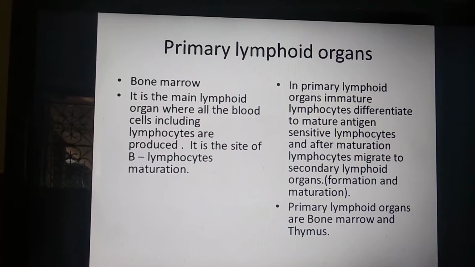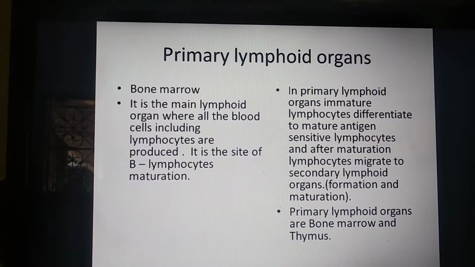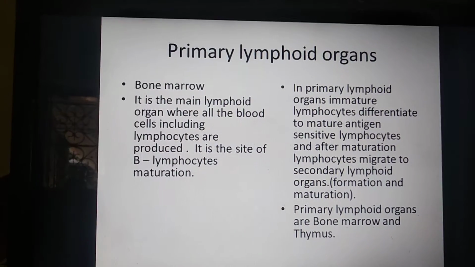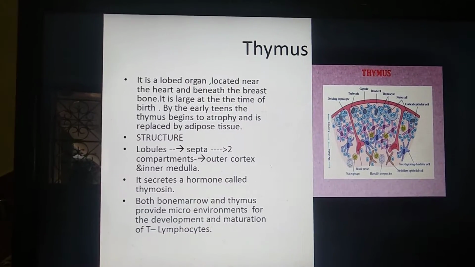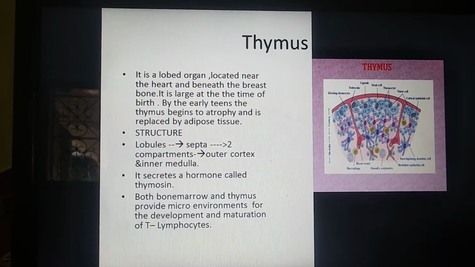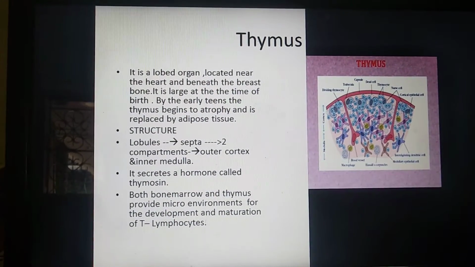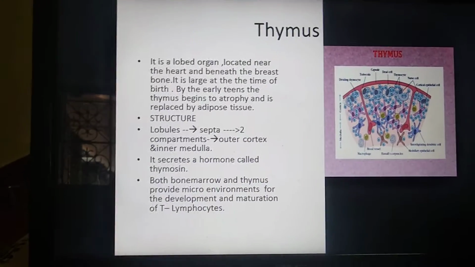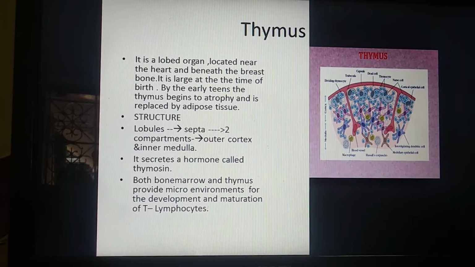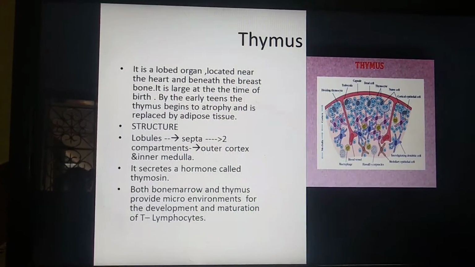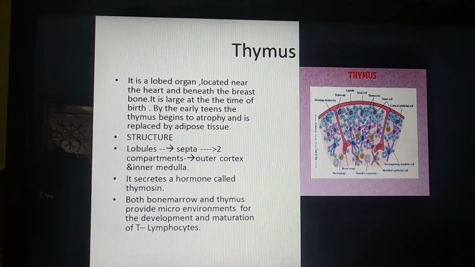Here B means bone marrow. What is the meaning of B? B means bone marrow lymphocytes. And the next one is thymus. It is a lobed organ located near the heart and beneath the breastbone. It is larger at the time of birth. When persons are very small, it is larger in size.